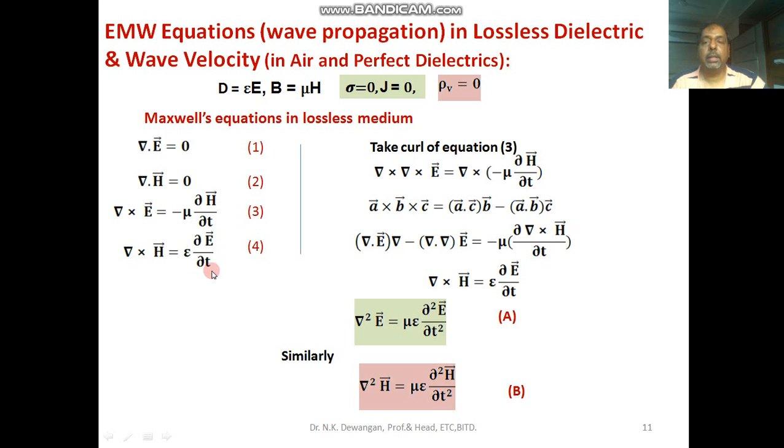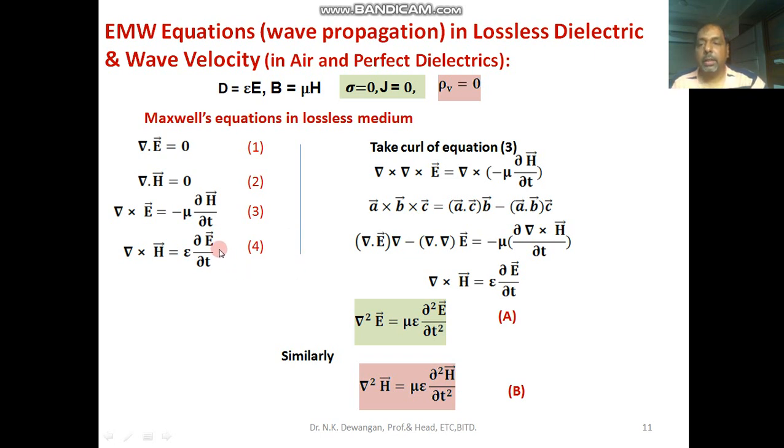So this is the greatest contribution, and because of this now we are able to explain the wave propagation or propagation characteristics of electromagnetic wave in different mediums. This is one of the greatest contributions of Maxwell, that he unified electricity and magnetism.